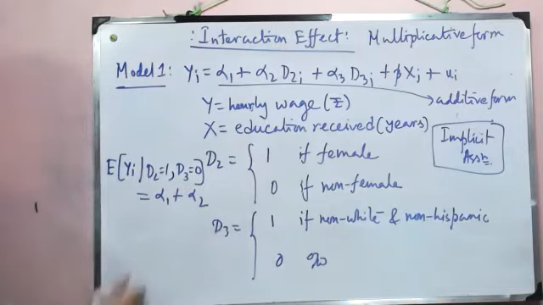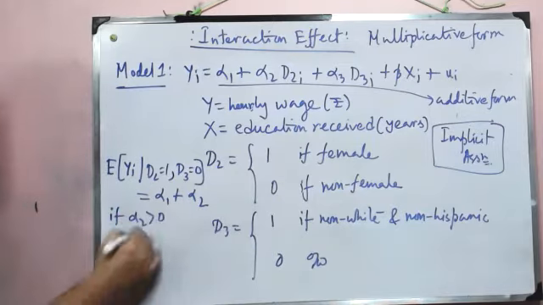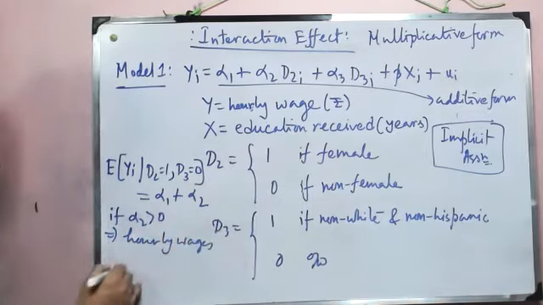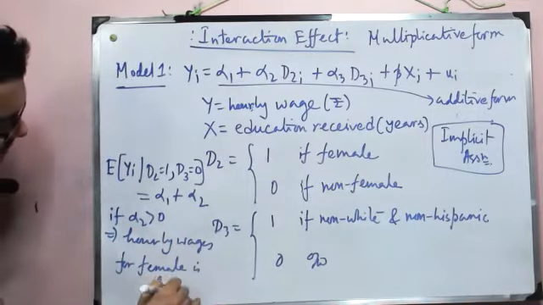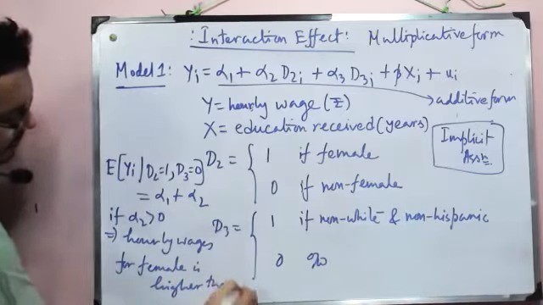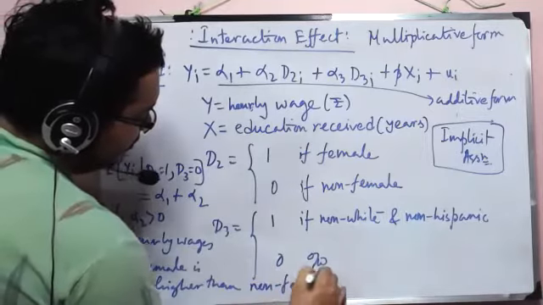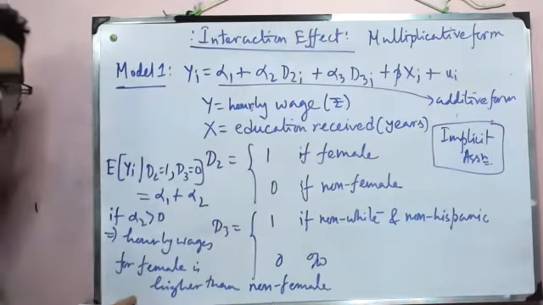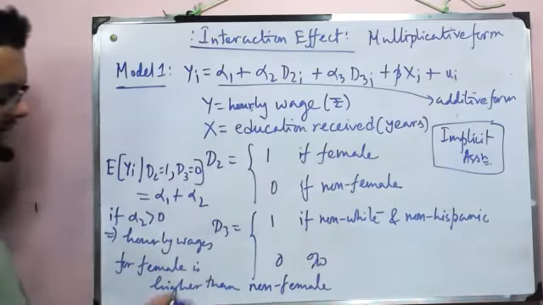If I evaluate that, what I'm saying is that if, let's say, alpha 2 is positive, then this will imply that hourly wages for female is higher than non-female. So that much is fine. This is what it will mean: the hourly wages for female is higher than non-female.